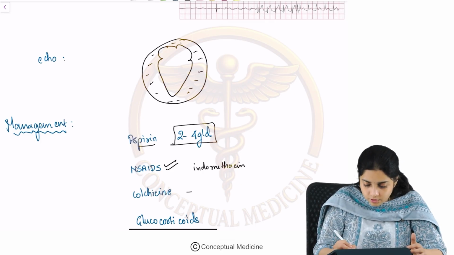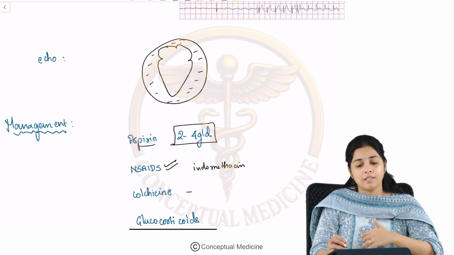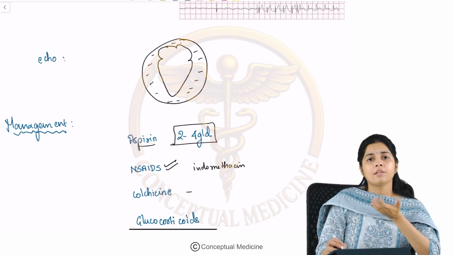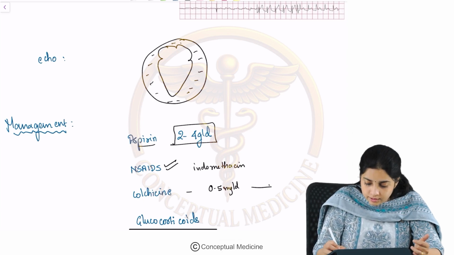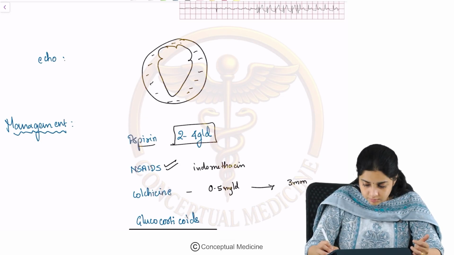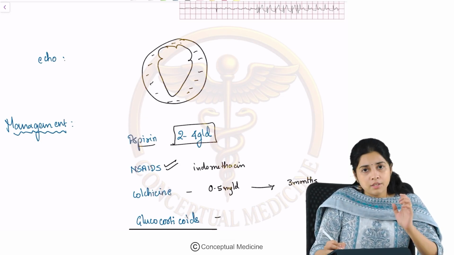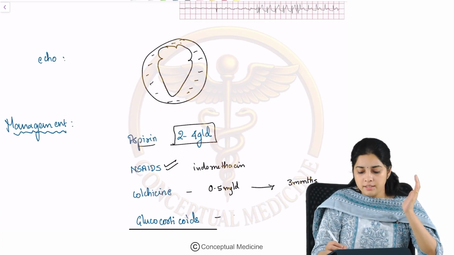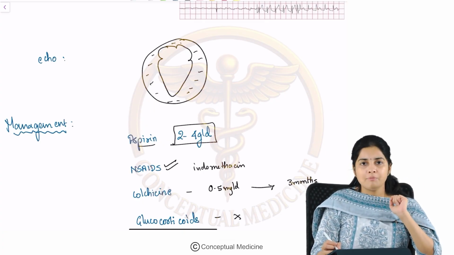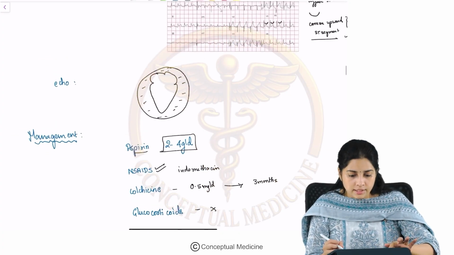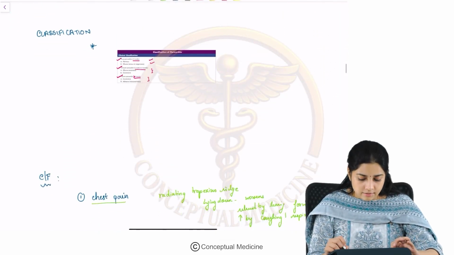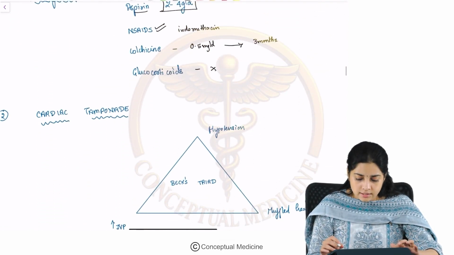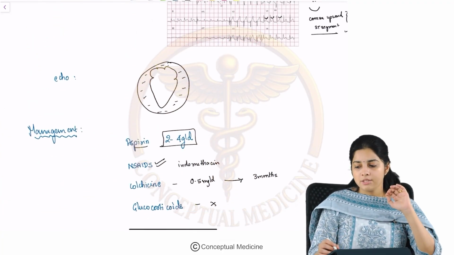and you can also give them colchicine, especially in recurrent pericarditis. Whenever there is recurrent pericarditis, because maybe secondary to an underlying connective tissue disorder or infections, you give them colchicine at a dose of 0.5 mg per day, and you can continue it for a prolonged period of time up to 3 months. Right? Glucocorticoids generally have no role, only very rarely we use glucocorticoids in the management of pericarditis. Fine. So, this brings us to the end of pericarditis. We have learned about the etiology, the classification, the clinical features, ECG findings as well, and how to manage acute pericarditis.